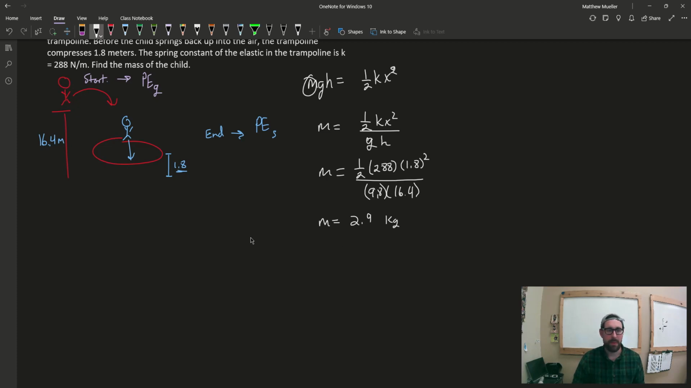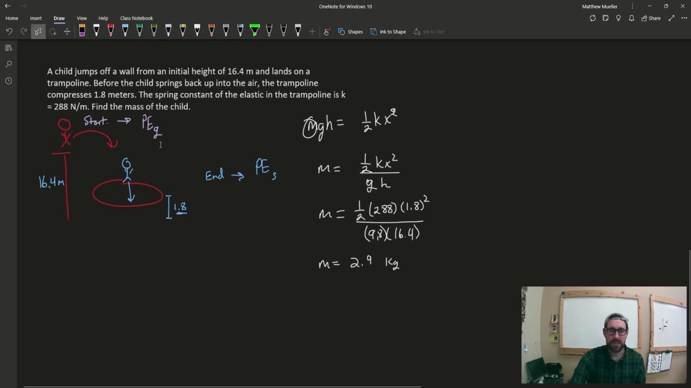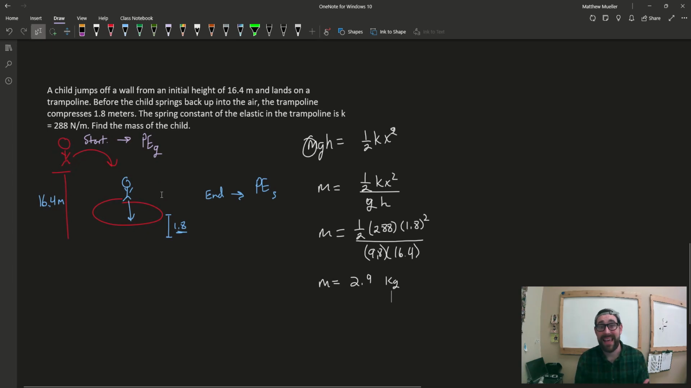Maybe this is a baby bird or something like that. Anyways, so there are some examples related to energy and how you can use those in some different scenarios.